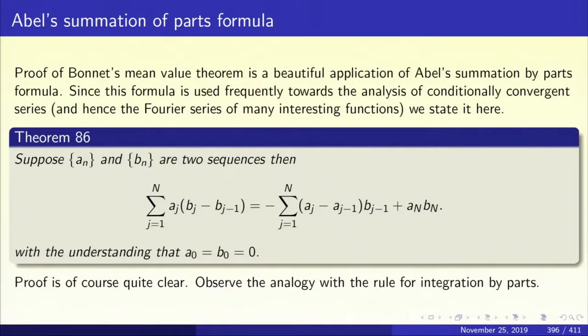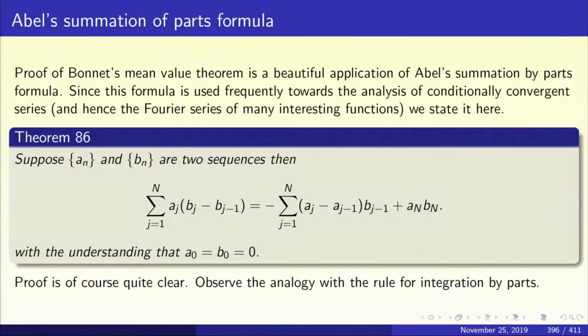Suppose a and b are two sequences. Then the summation j from 1 to n of a_j times (b_j minus b_{j-1}) equals minus the summation j from 1 to n of (a_j minus a_{j-1}) times b_{j-1}, plus a_n b_n, with the understanding that a_0 equals 0 and b_0 equals 0. This is a simple identity, absolutely trivial. You can just do it by writing out the two sides and verifying the correctness. Observe the analogy with the rule for integration by parts.